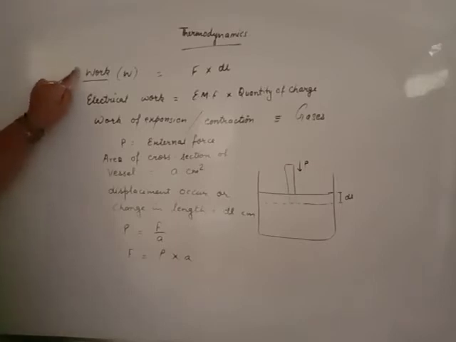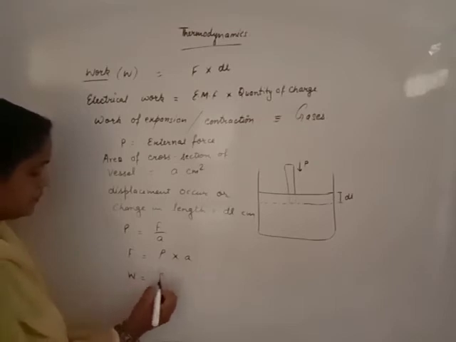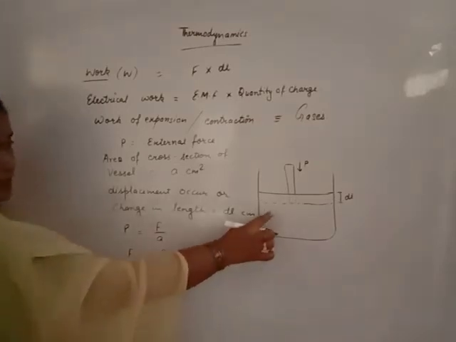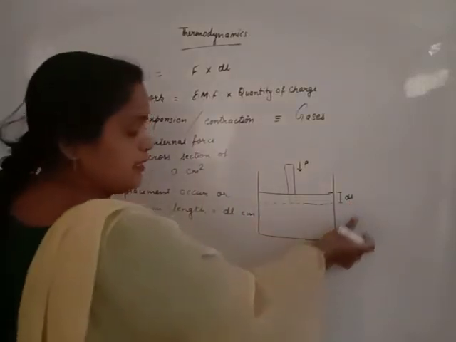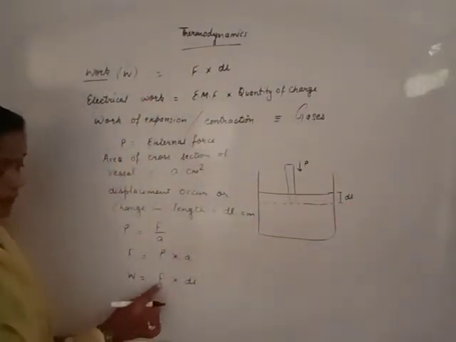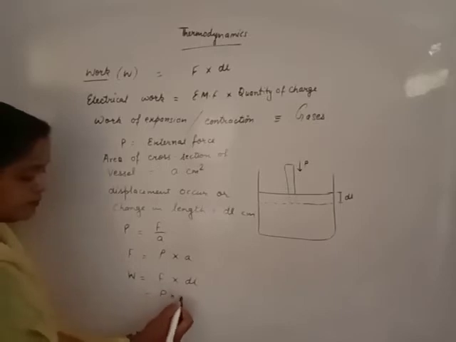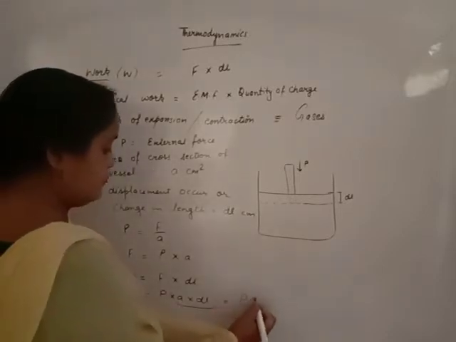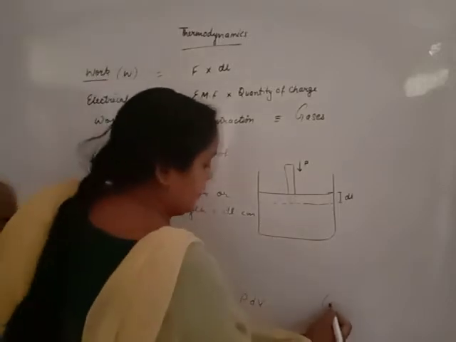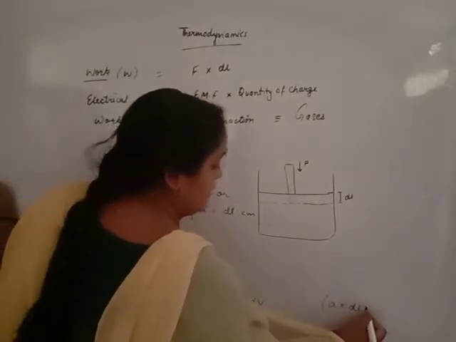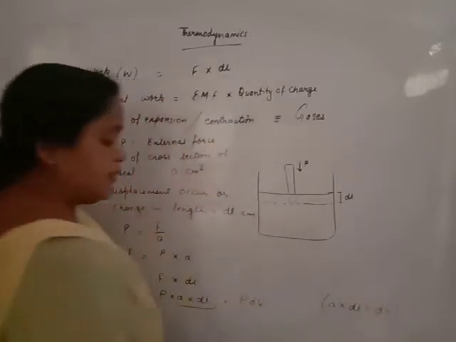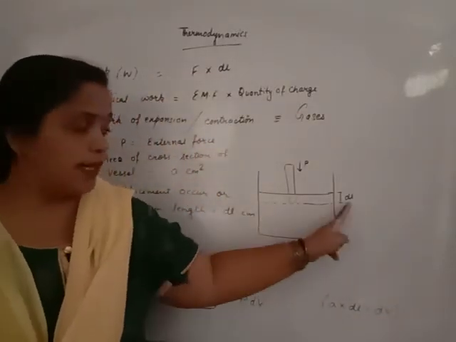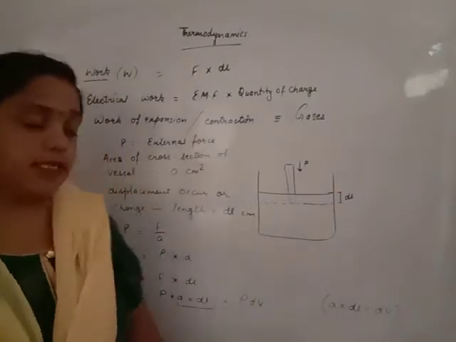And we want to calculate work done, work of expansion or work of contraction. Work done is force into change in length. Our change in length is dl. So put here, what is force? Pressure into area, multiplied by small change in length. Area into change in length is represented by change in volume. Beta, area into change in length is represented by small change in volume. That is change in volume.